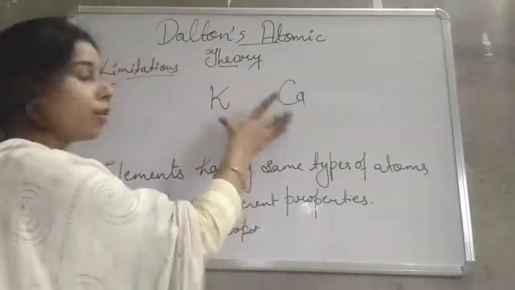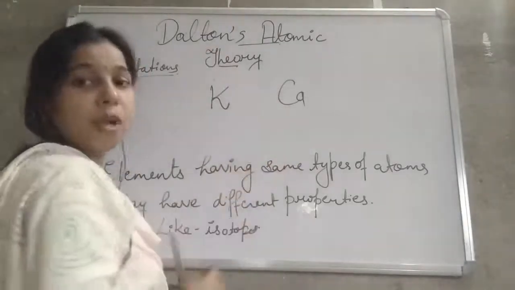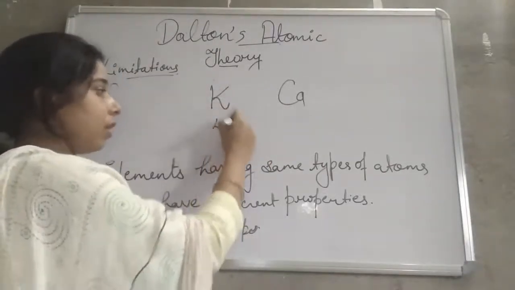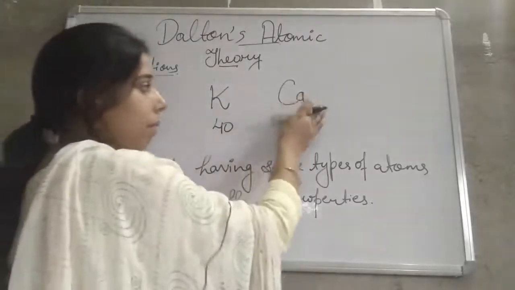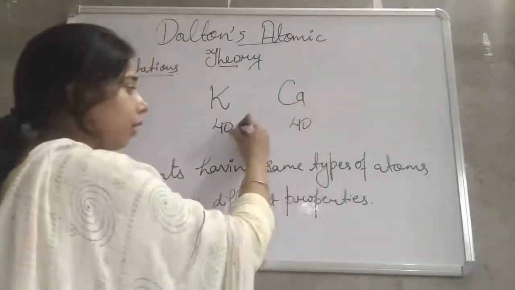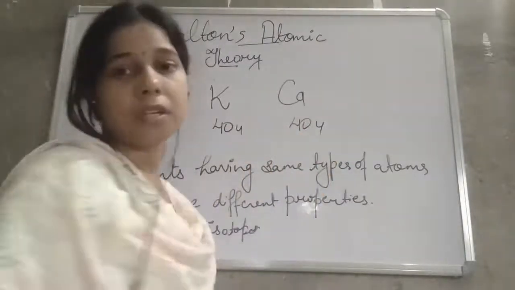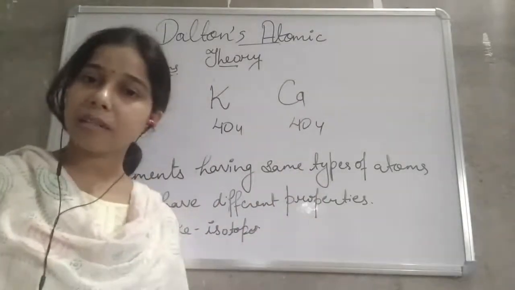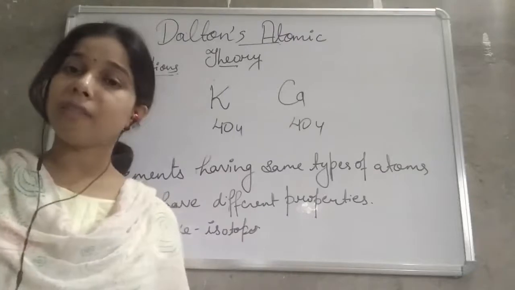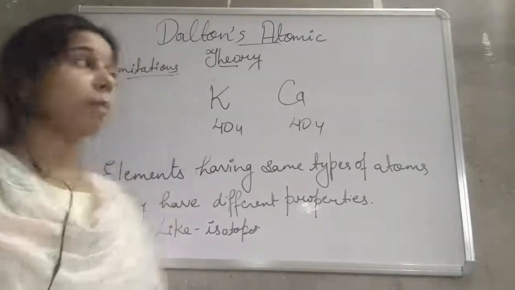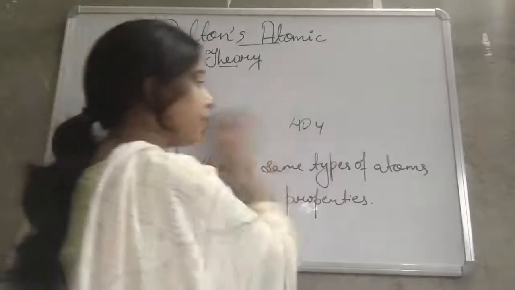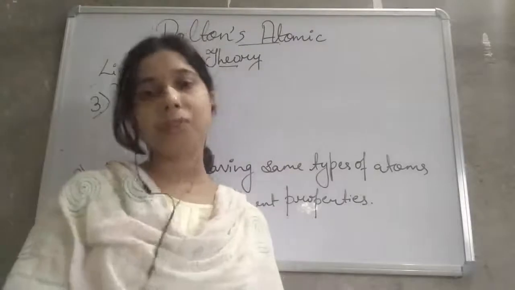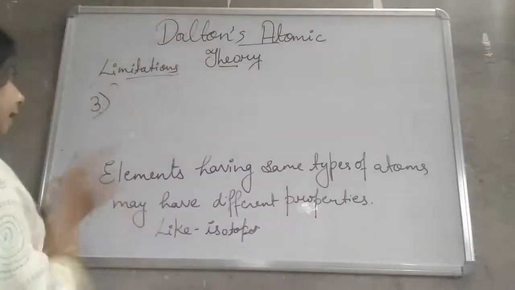But when you see the atomic mass of potassium and calcium, you will see the atomic mass of potassium is 40, and the atomic mass of calcium is also 40 u. That is atomic mass units. So both of them are different elements having different types of atom, but both have the same atomic mass. So the postulate he has given, that two elements with different types of atom have different properties, will get discarded.